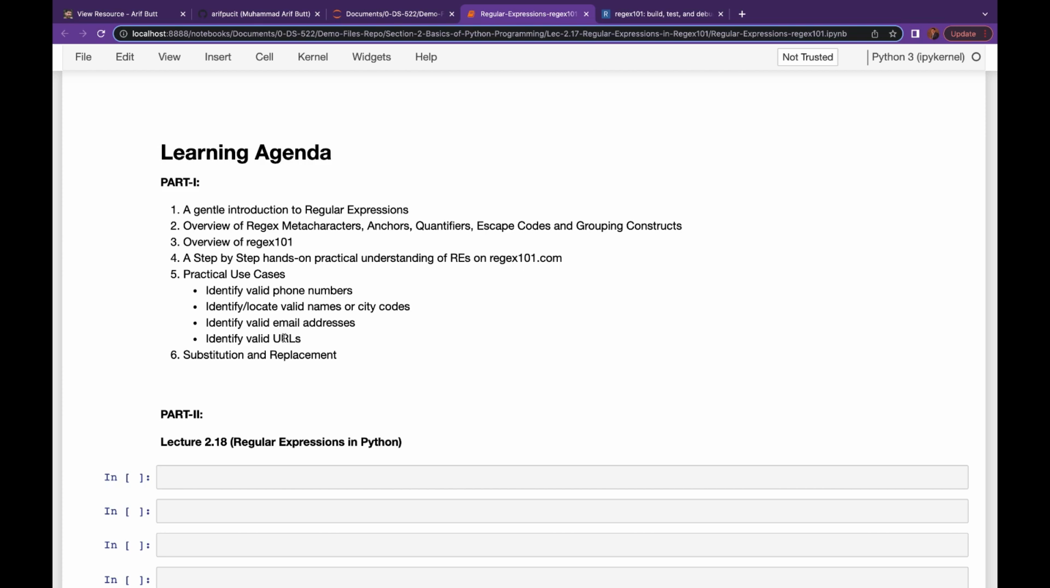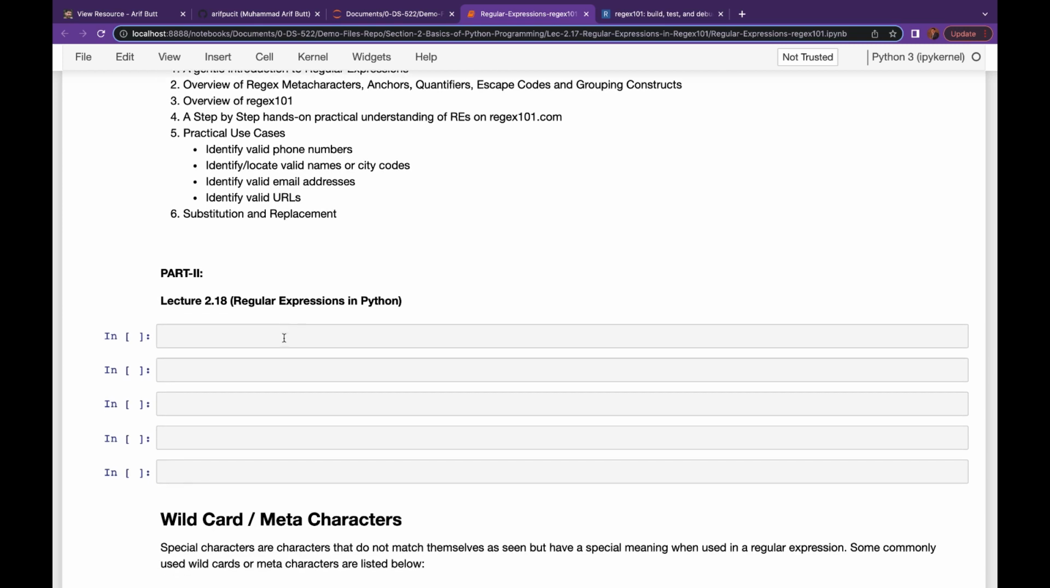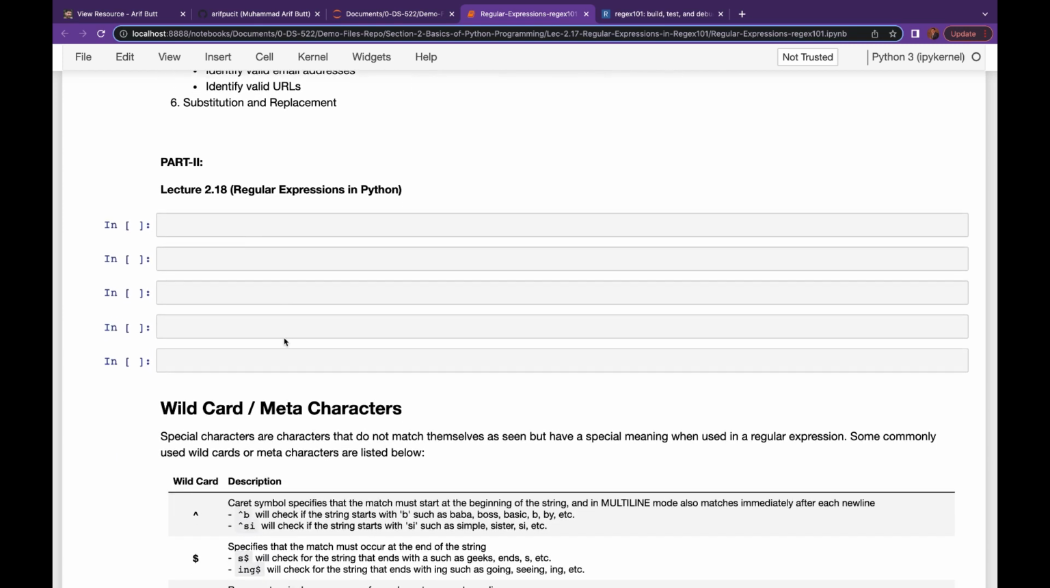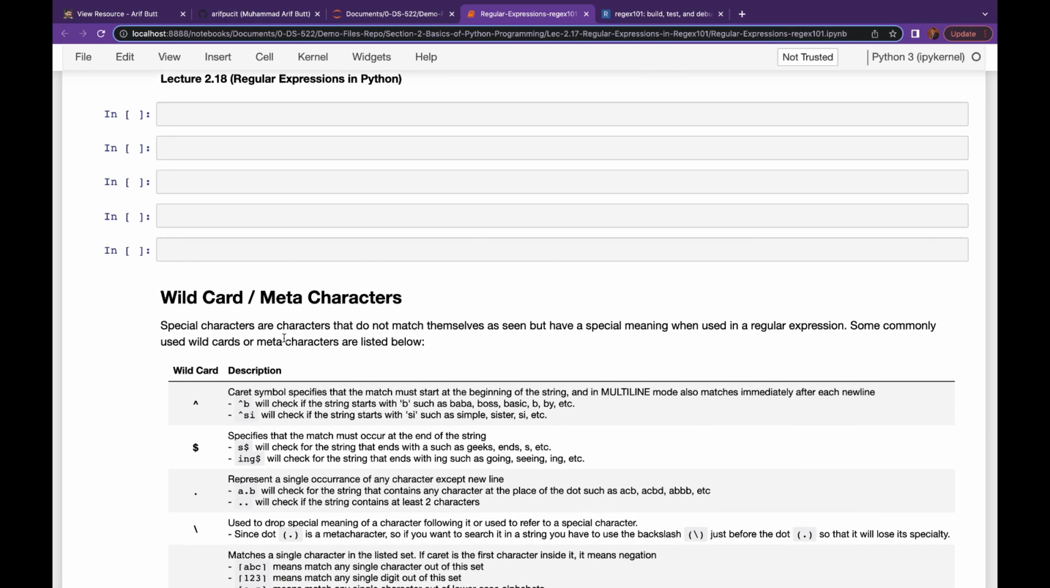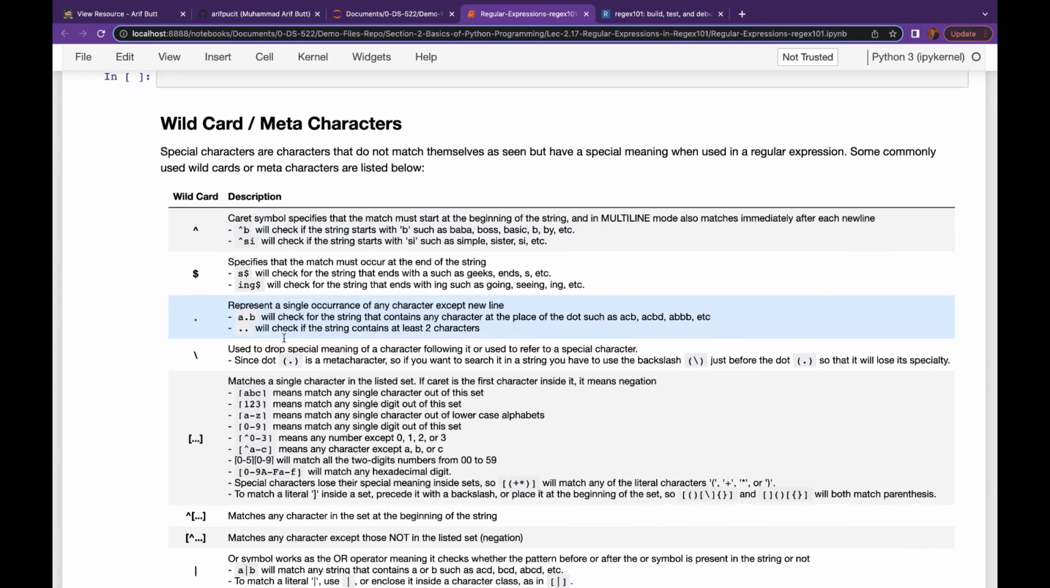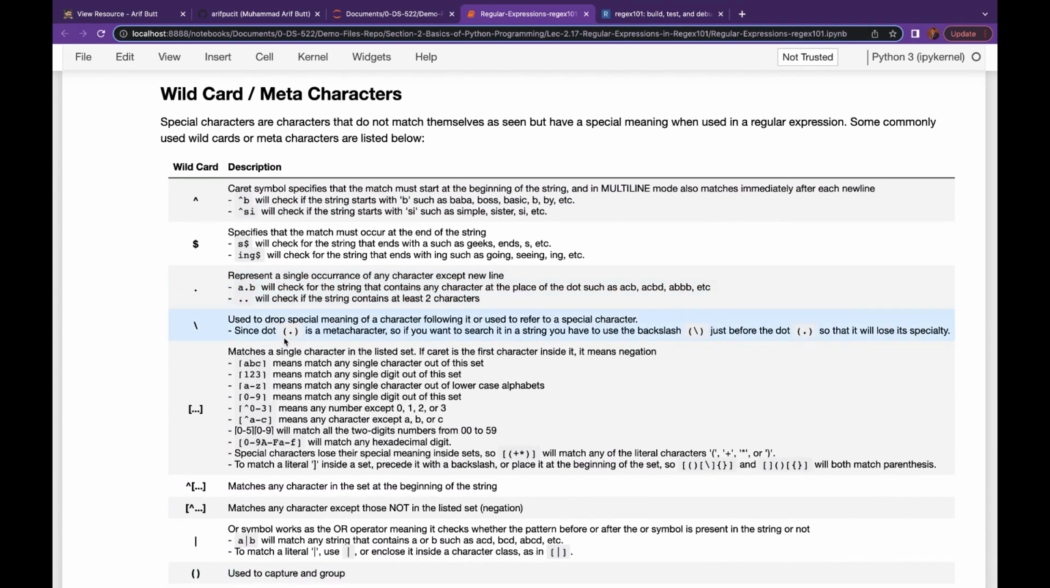My dear students, instead of straight away jumping onto Regex 101, let's have a quick overview of some of the important special characters that are used in regular expressions. Well, by special characters or meta characters, I mean that they do not match themselves as seen, rather they have specialized meaning when used in a regular expression. I have summarized these in three tables. You may keep these tables with you so that you do not have to memorize them by heart.